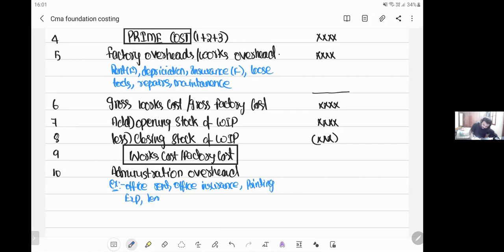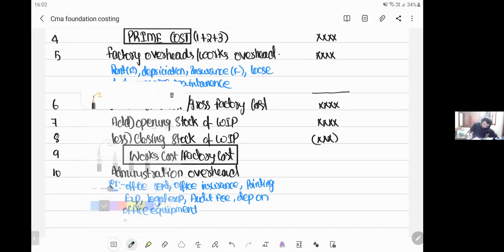Next, legal expense. Next, audit fee. Okay. Next, depreciation on office equipment. All these expenses you incur in the administration department.